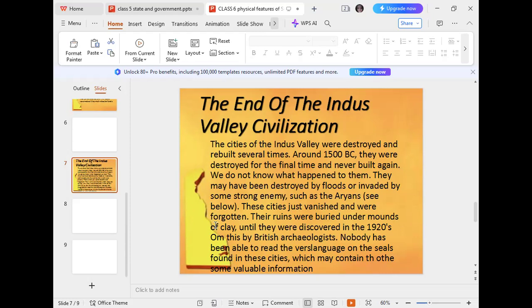If you open your book, you can see the different things which were found in this civilization, and many languages are written on these pots and on the stamps. You can see different types of stamps in your book.